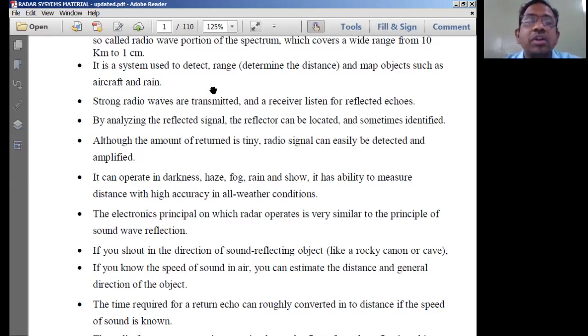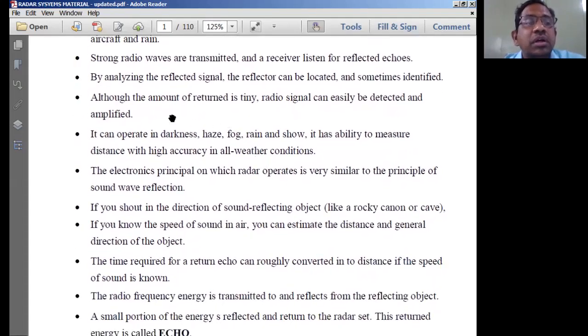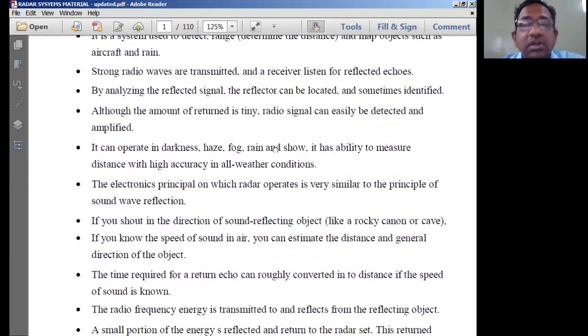So in order to know all these things, we normally use this particular radar system which is placed at the base station. As an example, we have discussed a ground station. Base station is placed in the ground station. Now, strong radio waves should be transmitted and received. Listen for reflected echoes.